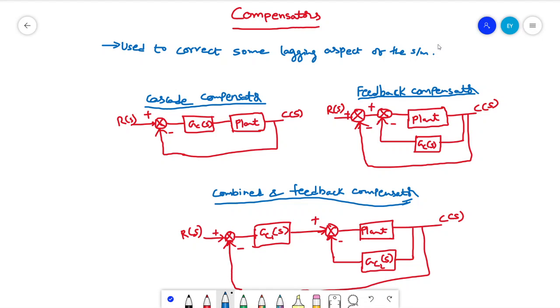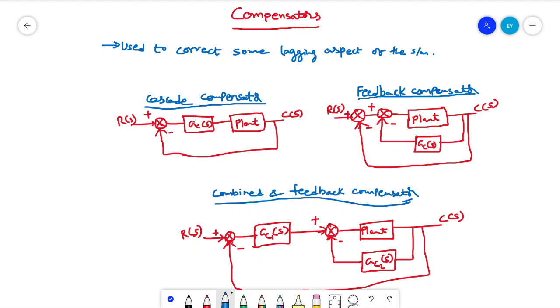So what is the basic difference between a compensator and the controller? The controller, as far as the block diagram is concerned, is this cascade compensator which I'm showing here.